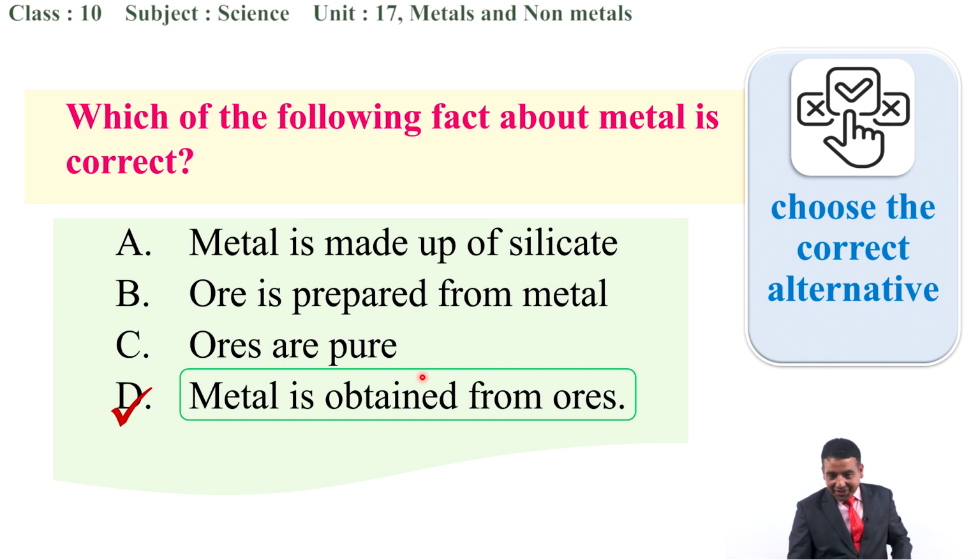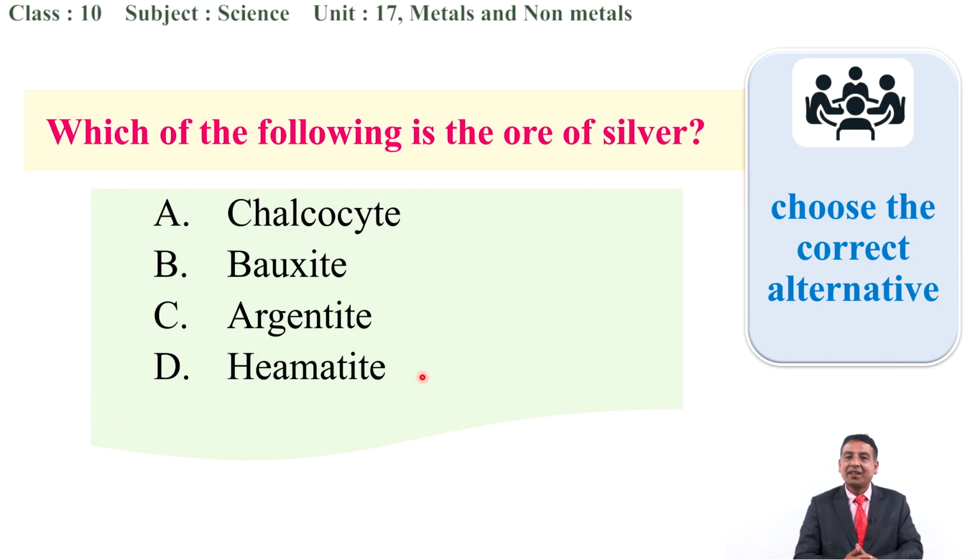Okay. Next question is, which of the following is the ore of silver? About the ore we have just discussed, according to the information that we have given earlier. Is chalcocite an ore of silver?